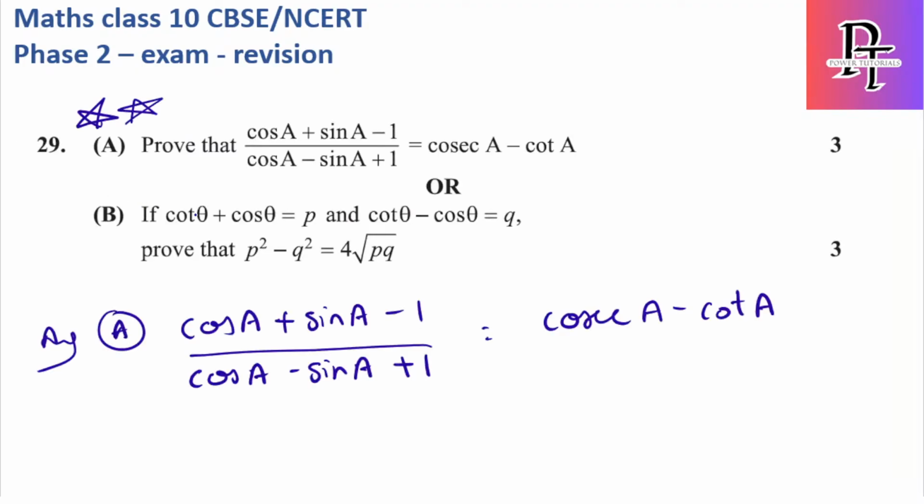For this question, if you notice, on the right hand side there is no denominator. So first we have to make changes such that the denominator gets cancelled out. So don't touch the denominator, only change the numerator and try to cancel it. For that I will use the 1 as cos square A plus sin square A. Okay, so if I take it that way, let's see.